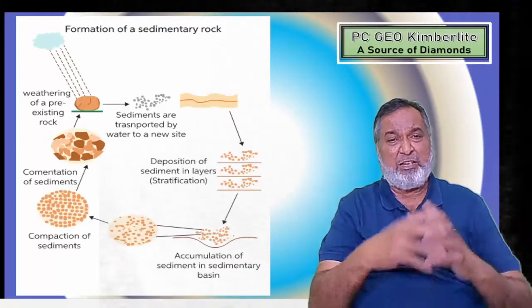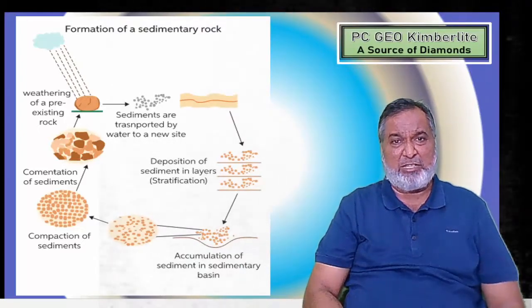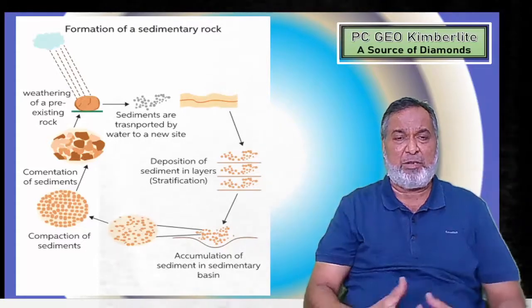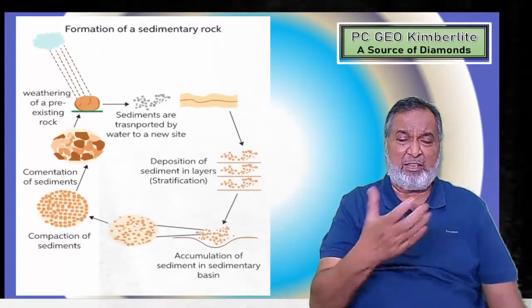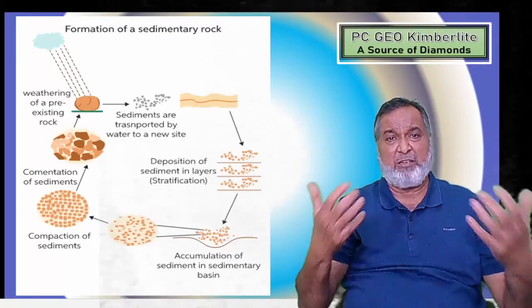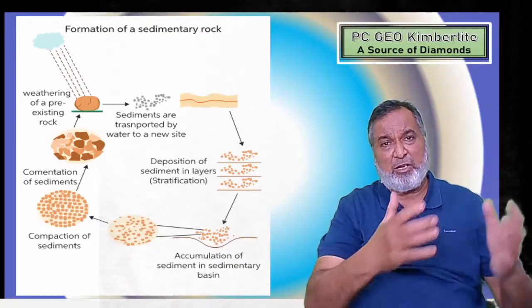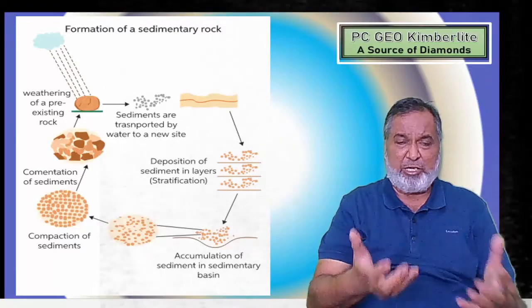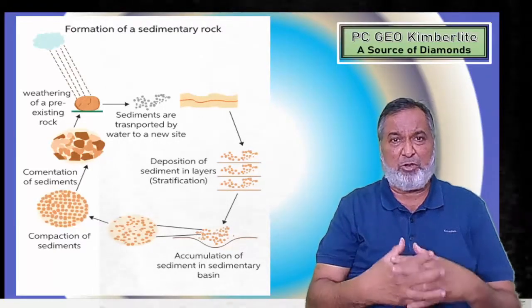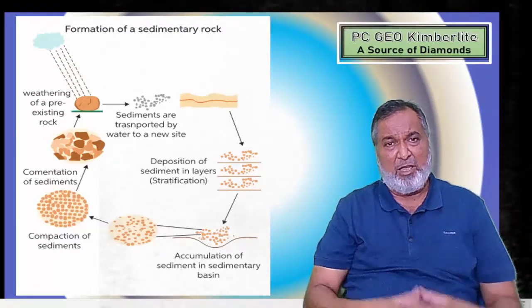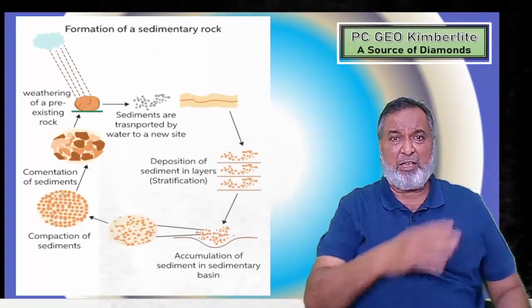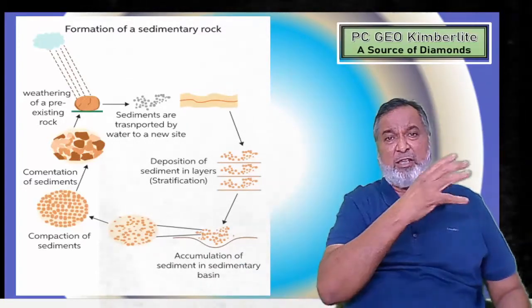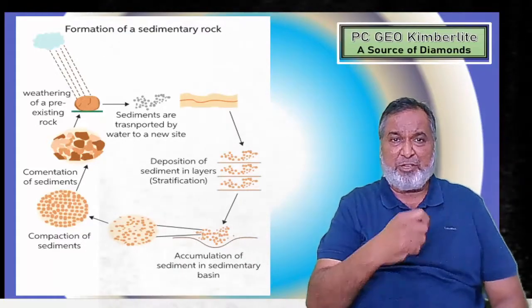Now mechanical breakdown has taken place, and if water comes in contact with the material, the finer material and NaCl will dissolve. Depending upon the altitude and the position of the rocks that are exposed and undergo mechanical weathering, there will be chemical weathering and then transportation.